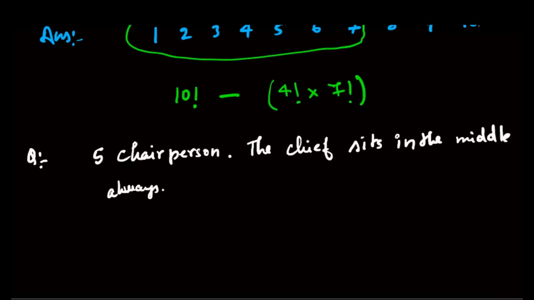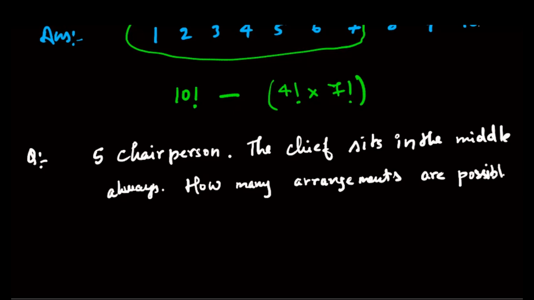Middle can be replaced by the word center as well, right? How many arrangements are possible? Are you following? So this is what we have here.